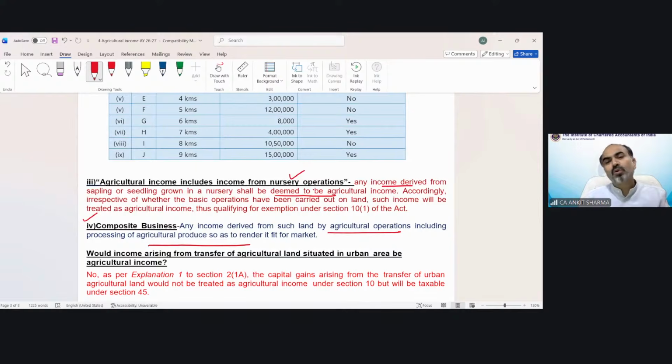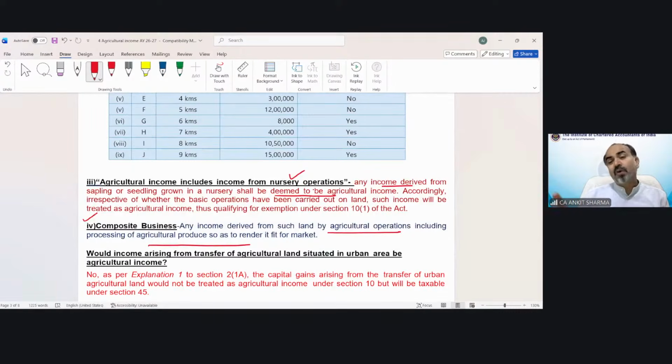You produce sugarcane first, then process that sugarcane in a factory, manufacture sugar and sell it into the market. This activity includes two kinds of activity. One is production of sugarcane, that is agricultural operation, and the other is processing sugarcane into sugar and selling it, which would be non-agricultural activity.